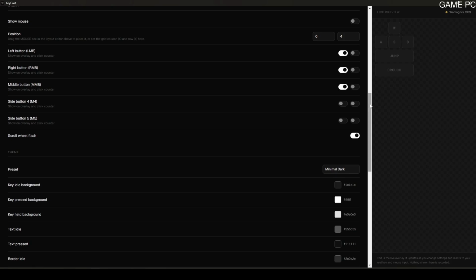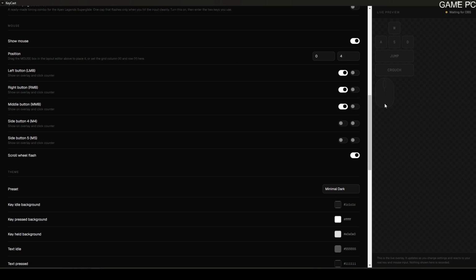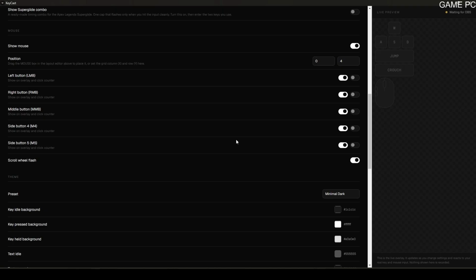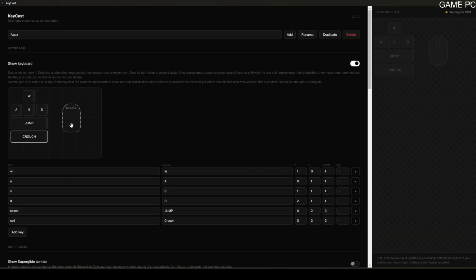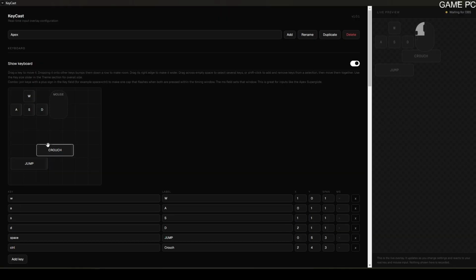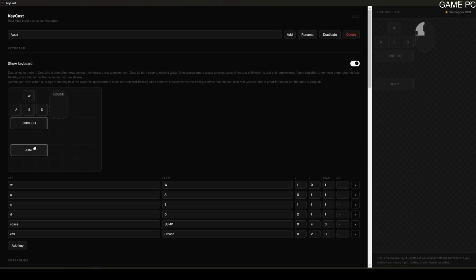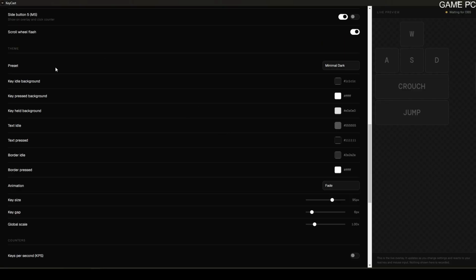If you scroll down, there's a mouse section, so you can actually display your mouse. You can choose which buttons to display. You can even add a counter for how many times you've clicked said button. It's not really relevant to me, but it seemed like something some content creators might want to use. And once you have everything added, you can easily drag and reposition the keys however you want so they'll display on stream. If you scroll down further, you'll see some theme settings. This changes the general display of the overlay.